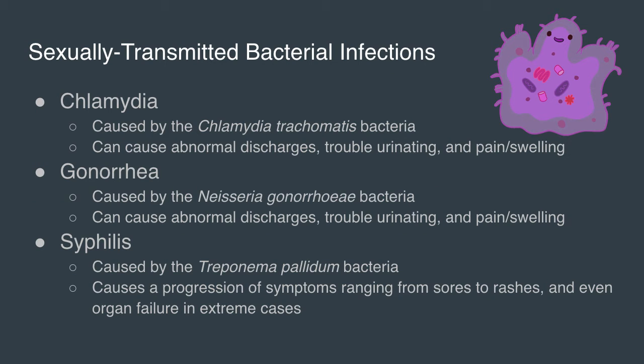There are also many types of sexually transmitted bacterial infections, which can be spread through one of the many forms of sexual intercourse. One of the major ones is chlamydia, which is caused by the Chlamydia trachomatis bacteria, which can cause abnormal discharges, trouble urinating, and pain and swelling in the groin area.